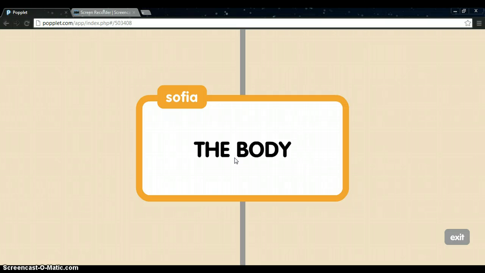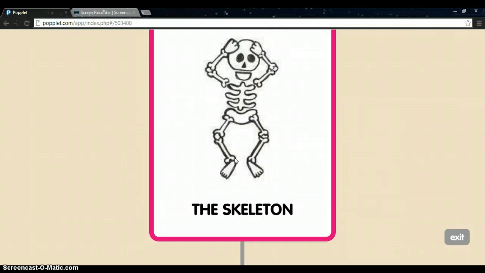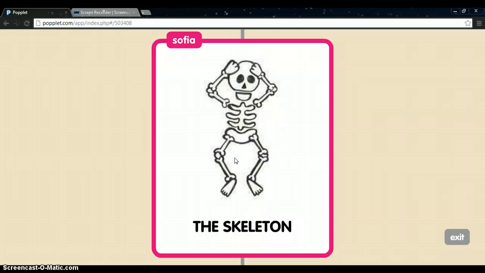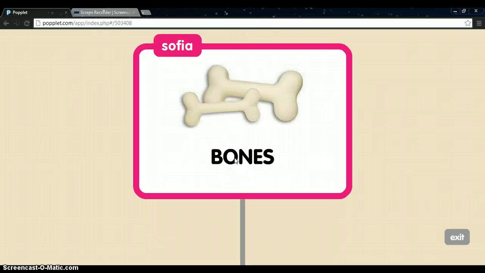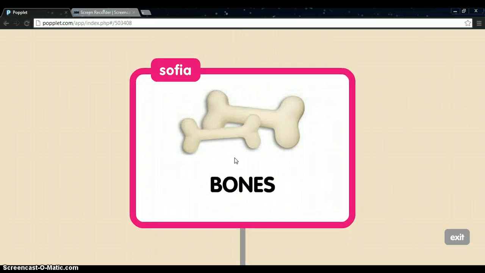The body. The musculoskeletal system. The musculoskeletal system consists of the skeleton and the muscular system. Both systems work together to make the body move. The skeleton consists of all the bones in the body. It supports the body and enables us to move. It protects delicate organs such as the heart, lungs, and brain.